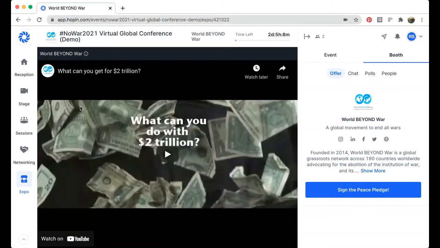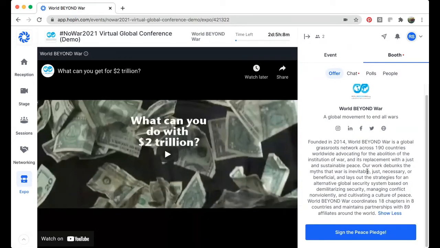And right now you see what has been set out by the people who organized this expo booth. So there's an intro video that I can watch. There's a bit of information about World Beyond War on the side, and I can go, for example, to social media pages, a bit of information. I can sign the peace pledge if I would like to do so.